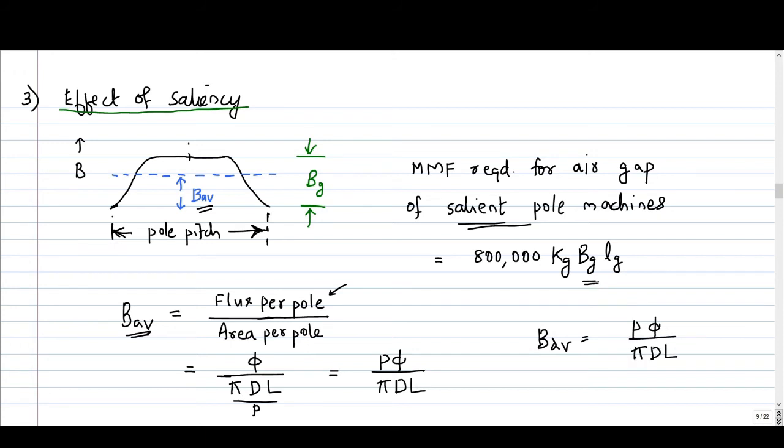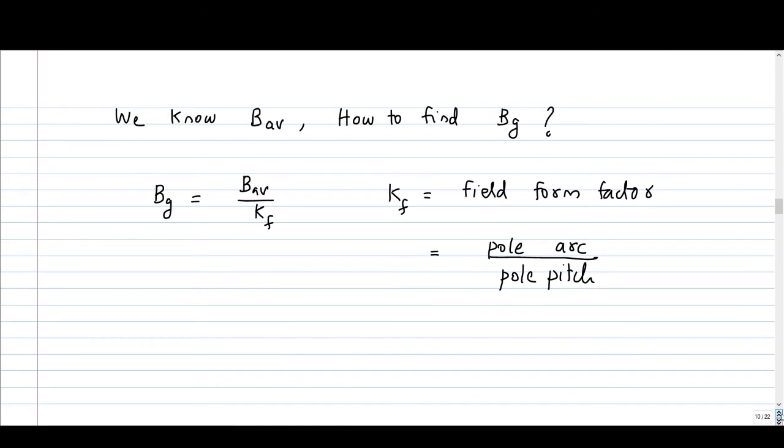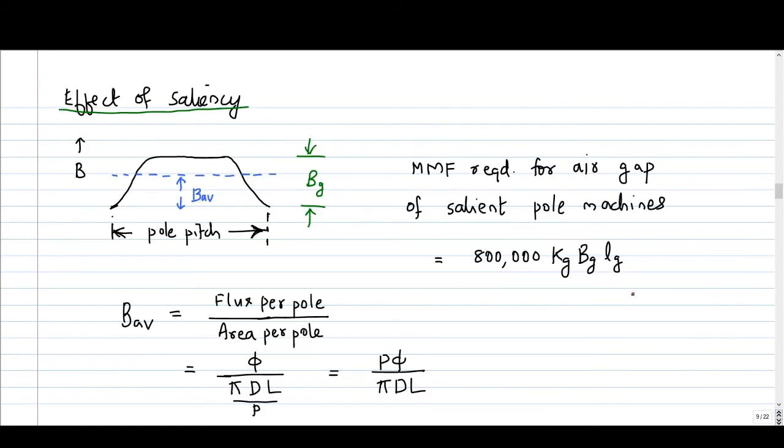Then how will we calculate Bg? An empirical relation is used for that. Bg and B average are related by this. Bg is B average by field form factor Kf. The field form factor is given by this ratio, pole arc by pole pitch. So using this you can calculate Bg from B average and you can substitute it back in this expression, 800,000 kg Bg Lg, and you will get the MMF requirement for air gap.